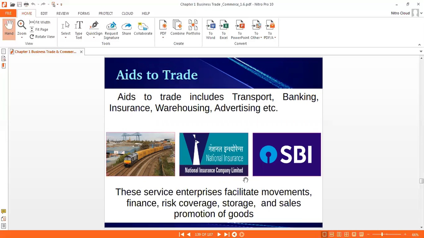Now trade means buying and selling. Okay, so these services and enterprises facilitate movement, finance, risk coverage, storage, and sales promotion of the goods. These all things we already learned in the functions of commerce. These all are the functions of commerce.